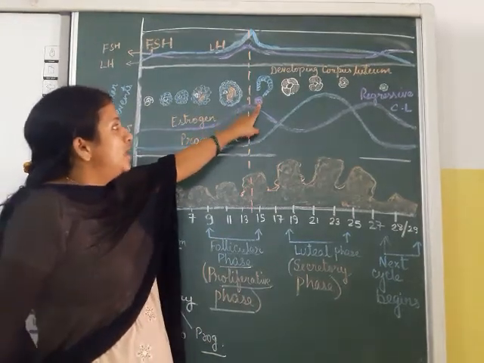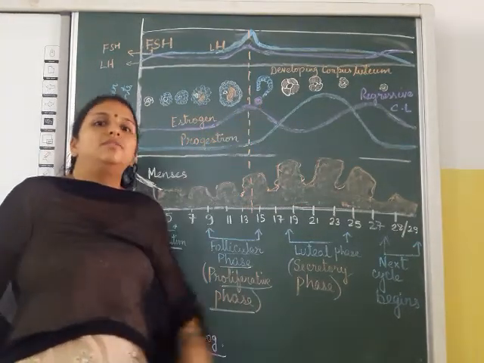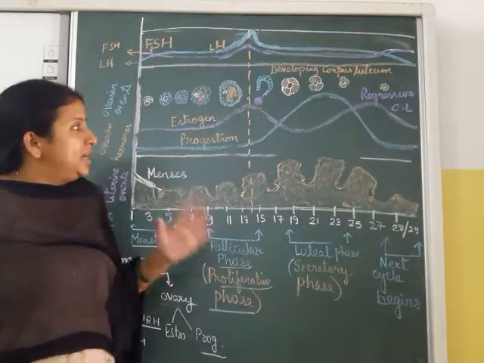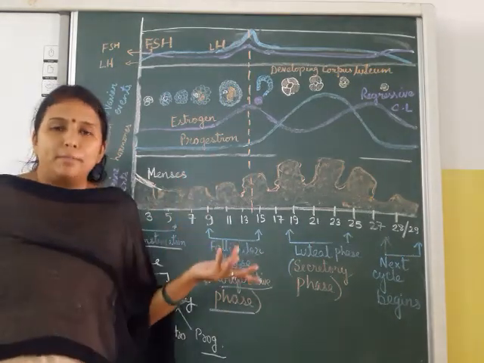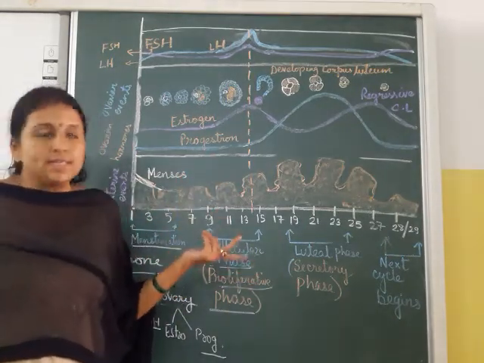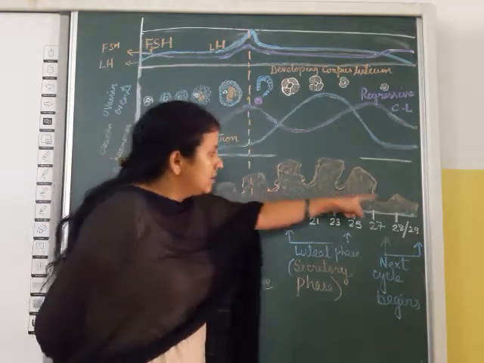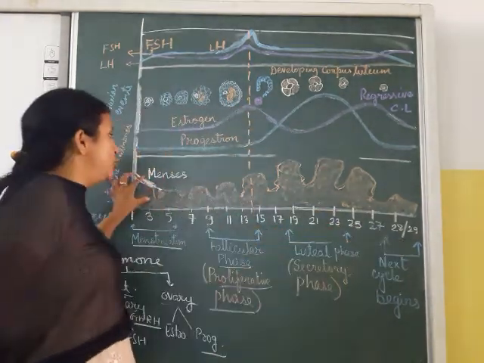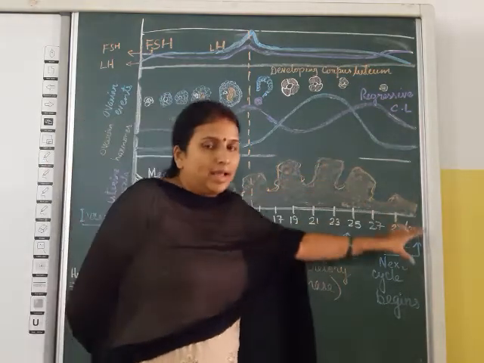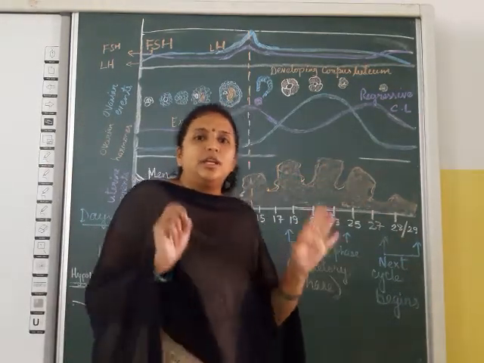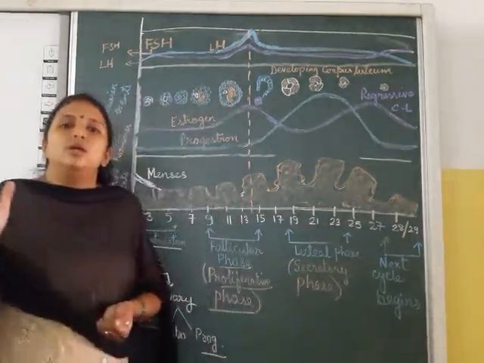Now this ovum, this egg, is waiting for fertilization. If fertilized, then it will become an embryo, then it will become a fetus. If not, then it will again flow out as endometrial lining. Along with the endometrial lining, the ovum will also be released from the body during menstrual flow.